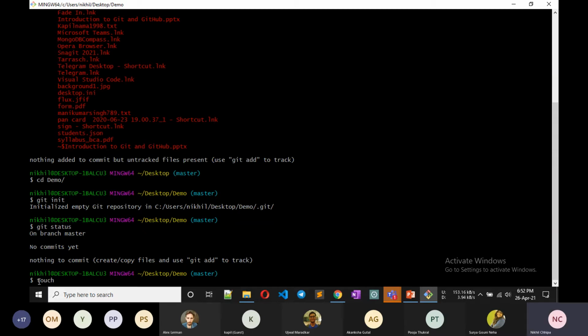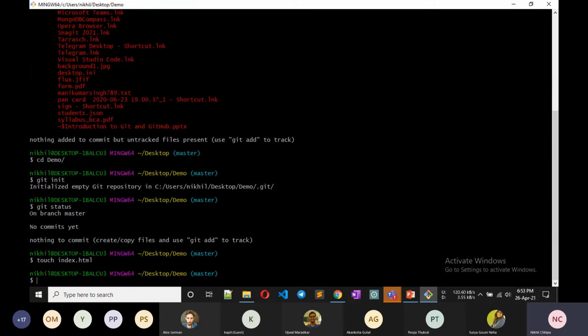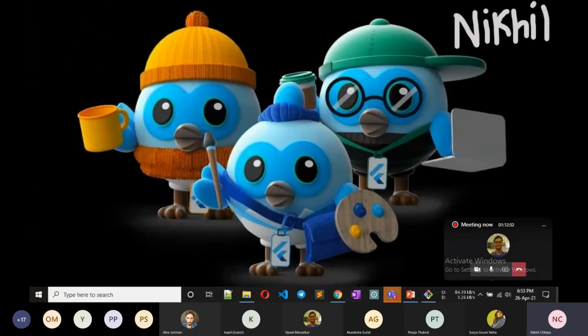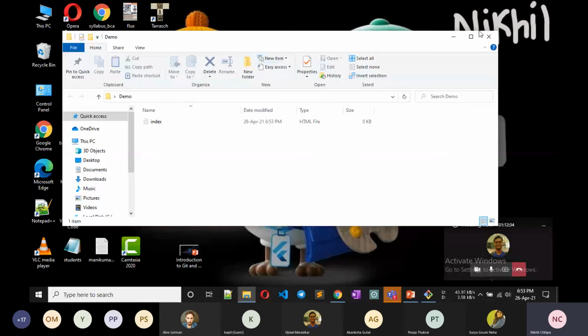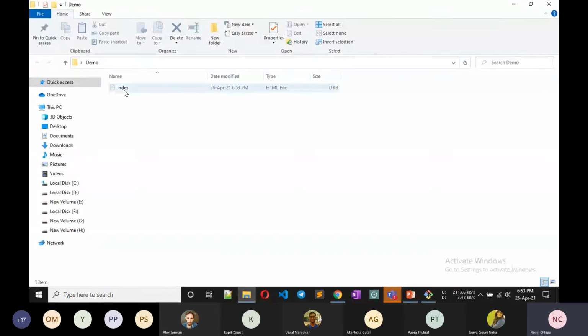We use the touch command: touch index.html. The touch index.html command created an index.html file in the demo folder. I'll show you here: if you open this, you can see that the index.html file is created in the demo folder.